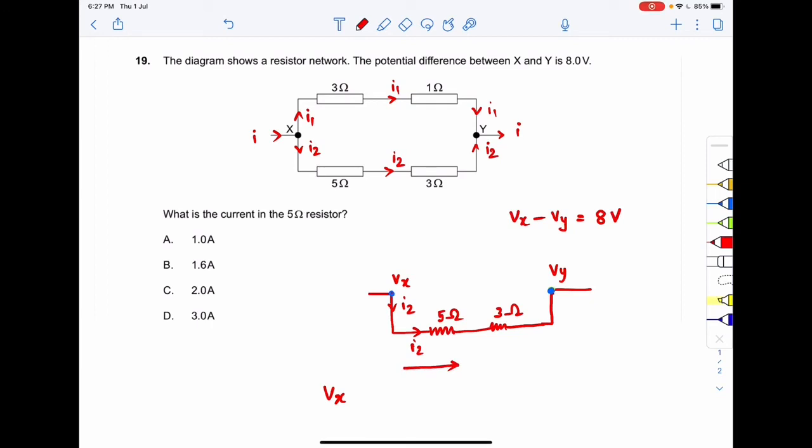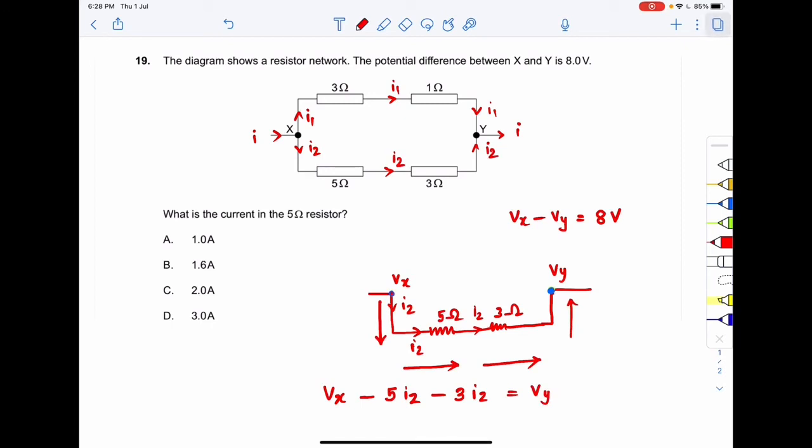So that means Vx minus 5 times I2. Now again I am going in the direction of the current. So again the I2 is passing through the 3 ohm resistor, so I can also write minus 3I2, right? Again I am going in the direction of current, so what I am doing is that I am traveling from X in the direction of current. So what is the potential at point X?